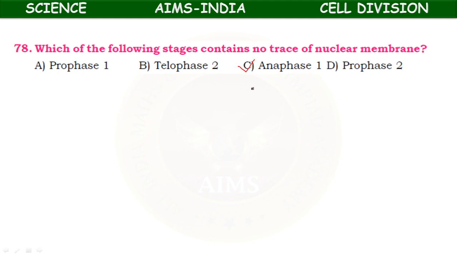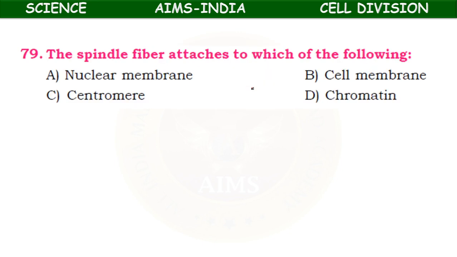Okay. Next, the spindle fibers attach to which of the following? Nuclear membrane, cell membrane, centromere, chromatin. Here the spindle fibers are attached to the centromere. During metaphase itself, and during anaphase, that centromere is pulled by the spindle fibers, the length of the spindle fibers decreases, so that splitting of chromosomes takes place. So spindle fibers attach to the centromere.